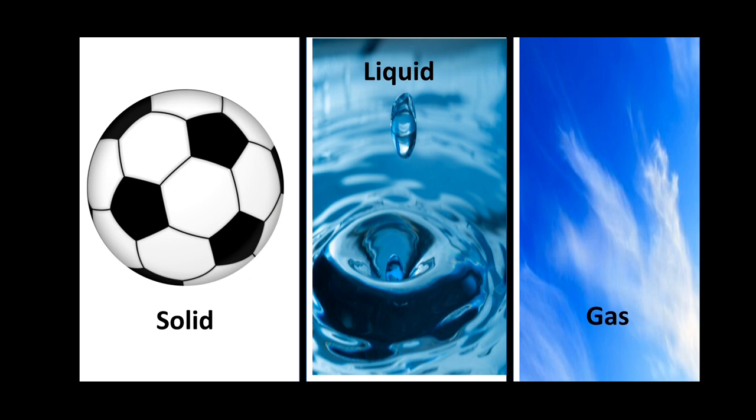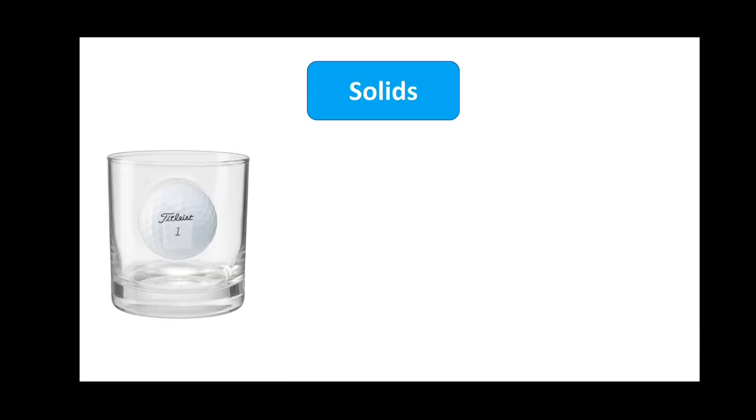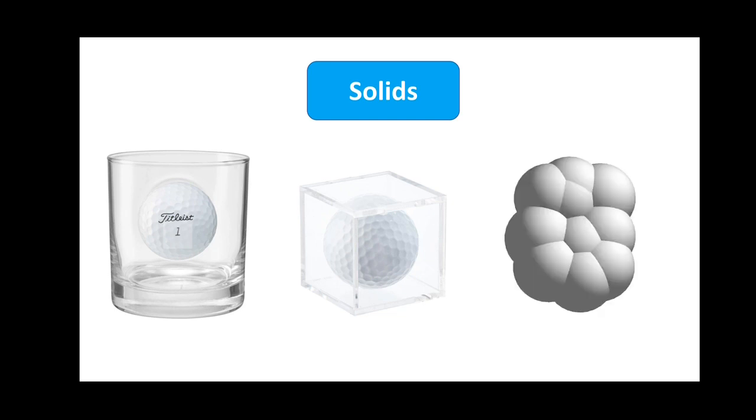We have already learned that matter is made up of small independent particles called molecules, right? Consider a small ball which is in solid state. Wherever we keep the ball, the shape of the ball remains the same, is it? For example, if we keep a ball in differently shaped containers, the shape of the ball doesn't change. Why? Because the molecules in the ball are tightly packed as shown here.